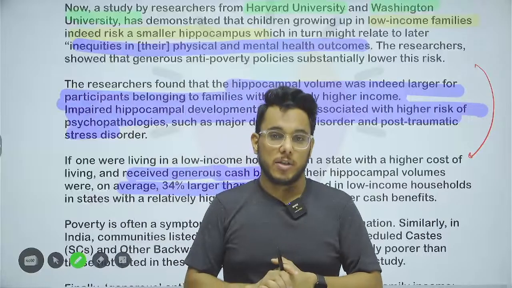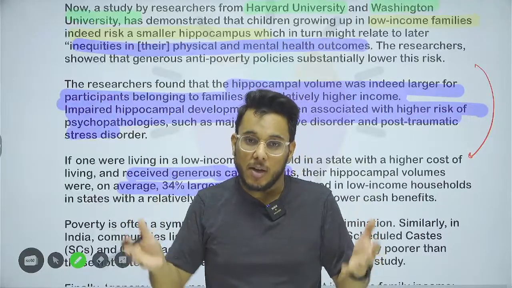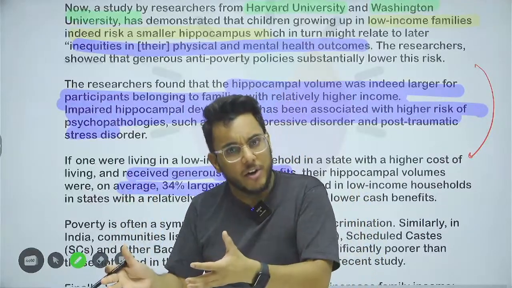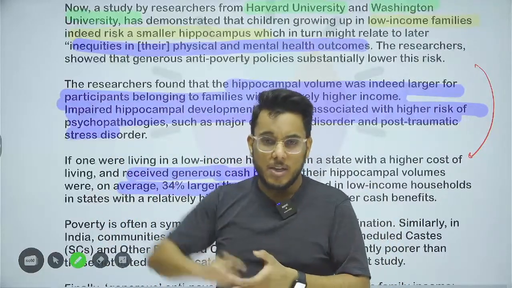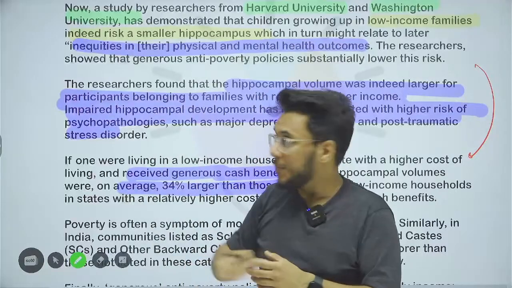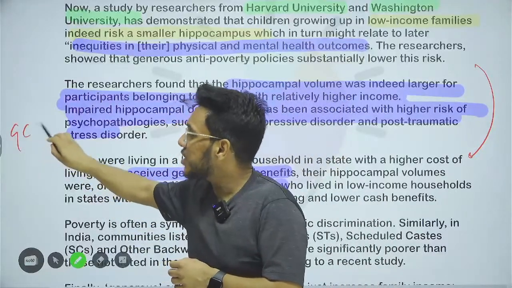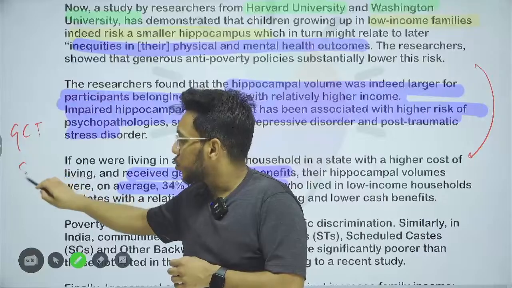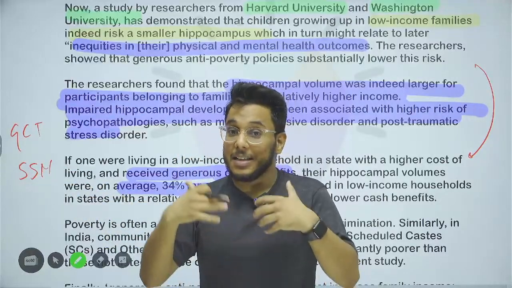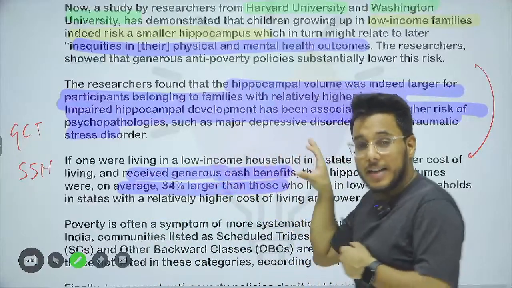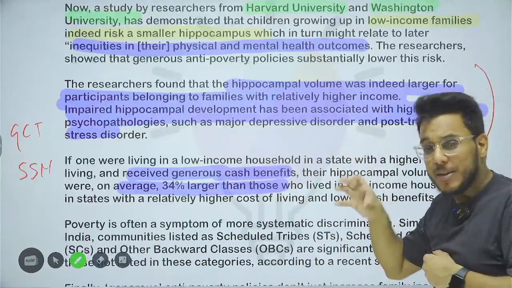Now, moving in this direction, what is the solution for this? If a person is poor, will the children never be able to develop intellectual capability? What is the solution? The research has shown that if there is generous cash transfer and a good social security net, where the government is providing them support, then their brain can develop properly and the desperation will go down.